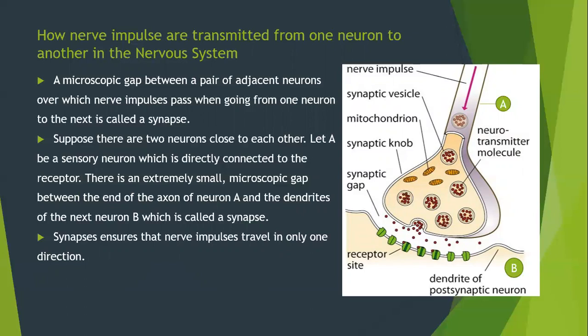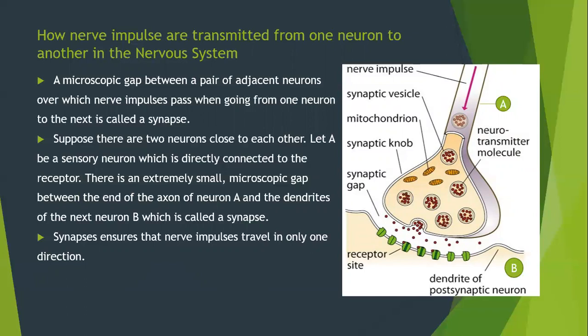Suppose there are two neurons. As you see in the figure also, there are two neurons. The first one is A and another one is B neuron. Suppose there are two neurons A and B near each other. Let A be a sensory neuron, which is directly connected to the receptor. There is an extremely small microscopic gap between the end of the axon of neuron A and the dendrite of the next neuron B, which is called a synapse or gap.